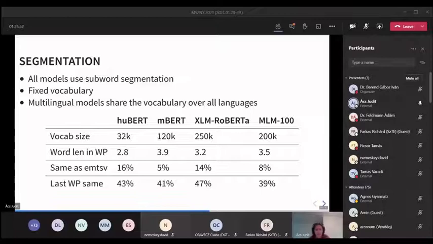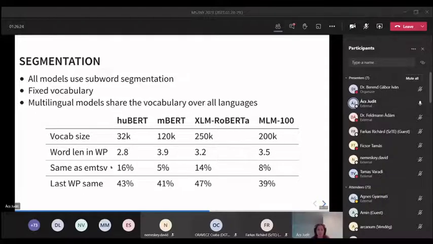The second row is the average length of a word in word pieces. This means how many parts a word is split into by the tokenizer. We can see that HuBERT does the fewest splits at 2.8, and the rest of the models split Hungarian words into more parts, which is not necessarily a problem, but we will see that HuBERT actually works better for Hungarian. And we compared it against